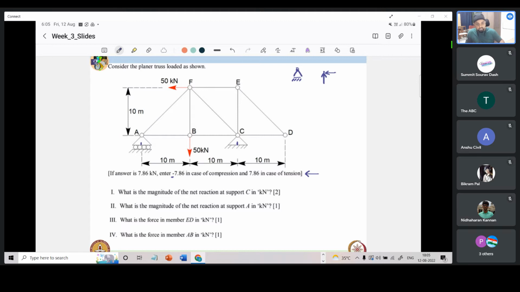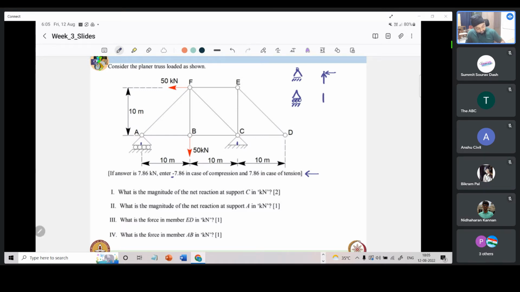Whereas the roller support at A, if we see, these circles indicate rollers. So basically it can move on that plane. The underlying assumption here is that the rollers are smooth. There is no friction involved as of now. So it will only arrest vertical movement.